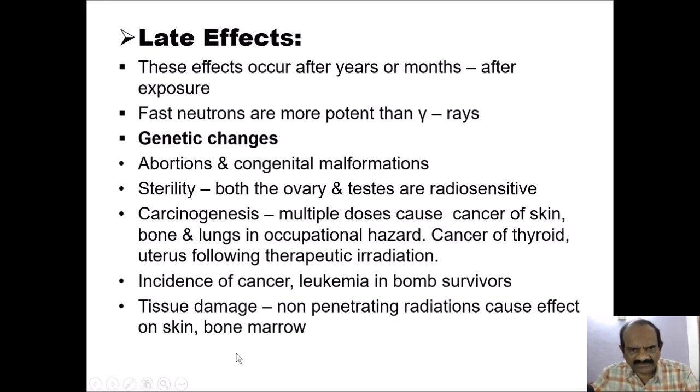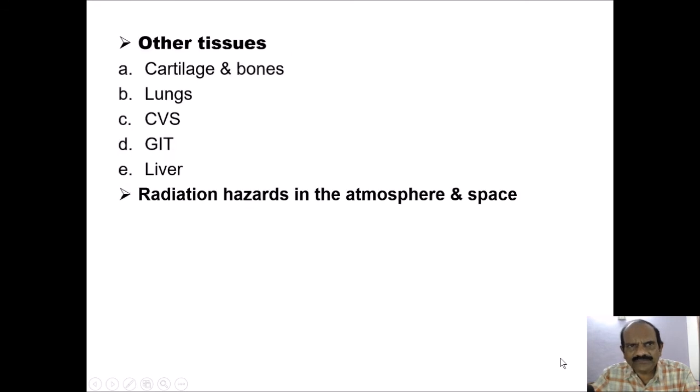Tissue damage may be caused by non-penetrating radiation, which causes effects on skin and bone marrow. Tissue damage is also one of the factors observed under late effects, meaning here non-penetrating radiation causes effects on skin and bone marrow. It also affects other tissues: cartilage and bones, lungs, CVS, GIT, liver.